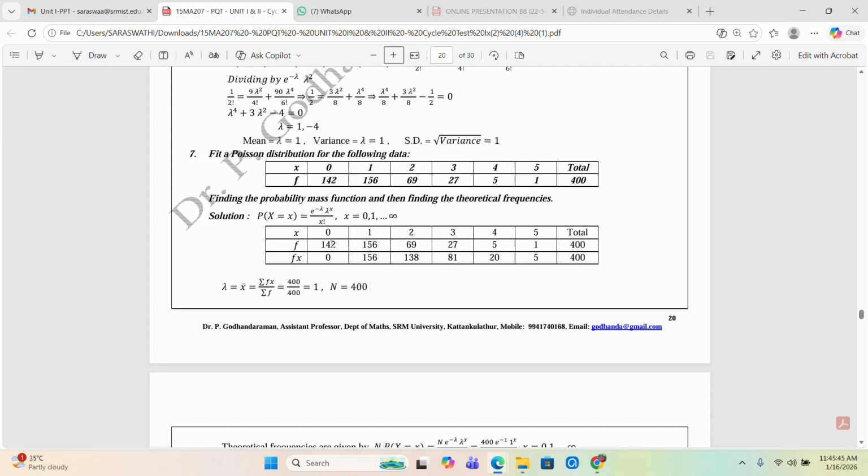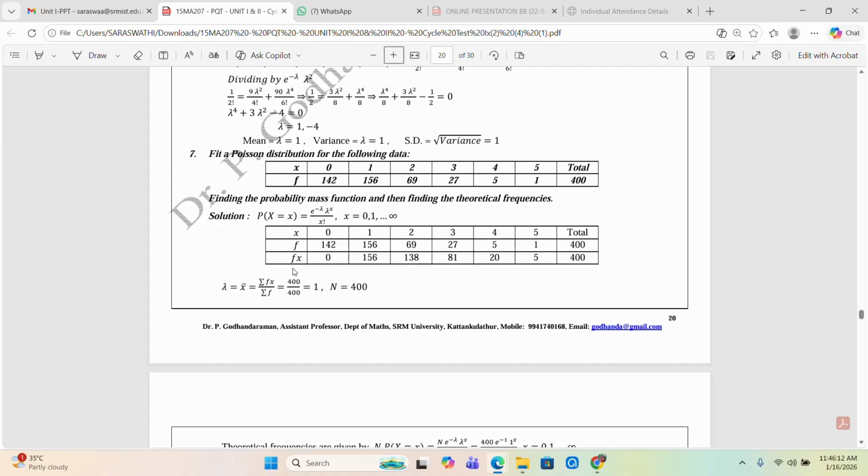So just multiply 0 into 142, 0; 1 into 156, 156; 2 into 69, 138; 3 into 27; 4 into 5; and 5 into 1, up to the last value. Hence, mean is equal to lambda for the Poisson distribution, which is nothing but the average. We have the formula x bar is equal to sigma fx by sigma f.